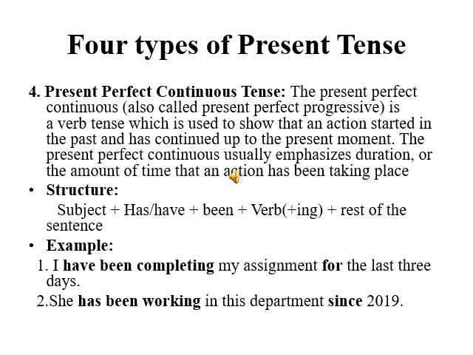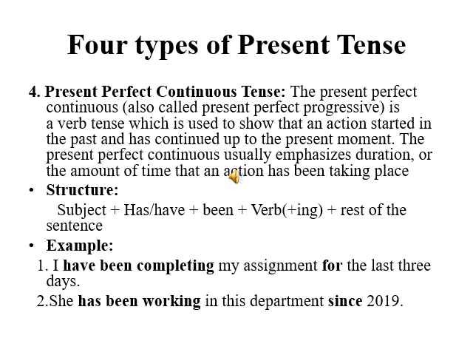The last type of present tense is present perfect continuous tense. The present perfect continuous tense is also known as present perfect progressive tense. It is a verb tense which is used to show that an action started in the past and has continued up to the present moment. The present perfect continuous usually emphasizes duration or the amount of time that an action has been taking place.